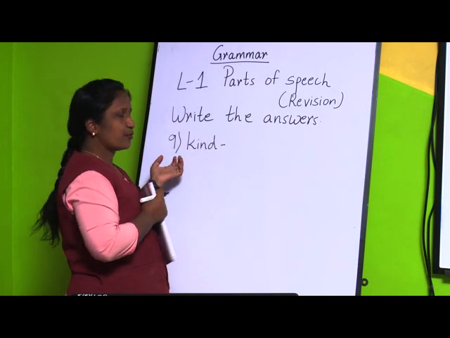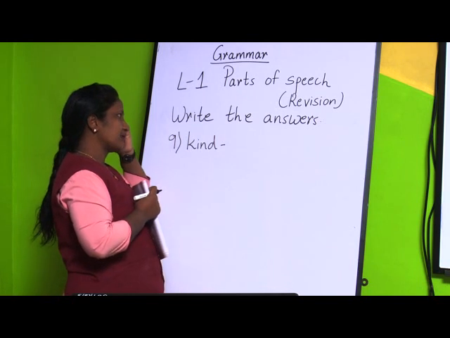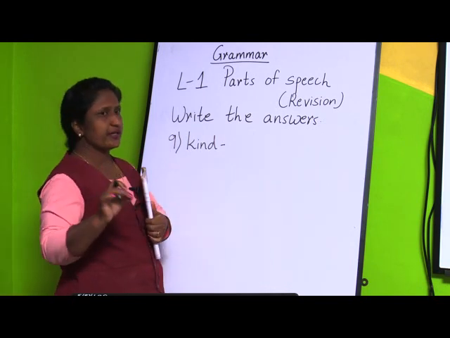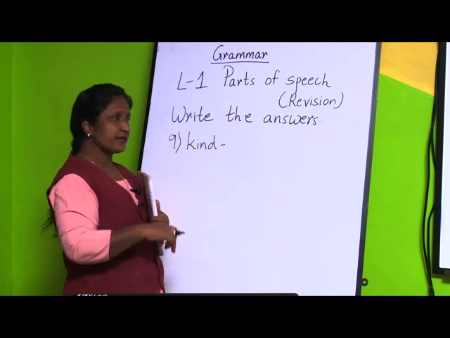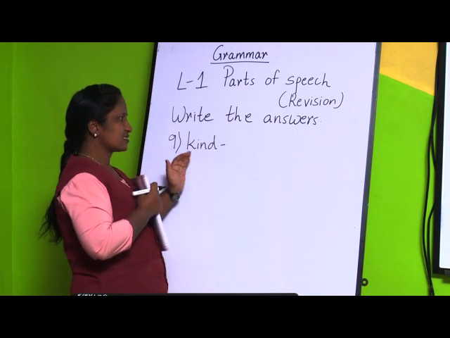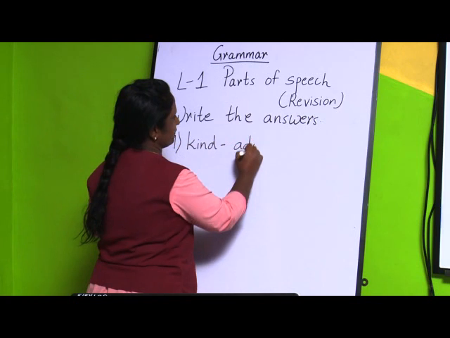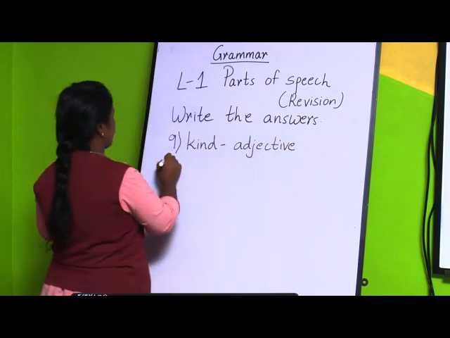Or take an example: Mother Teresa was very kind, which means I am describing a noun. How was she? She was kind, and that part of speech is called an adjective, because here we are describing a noun.